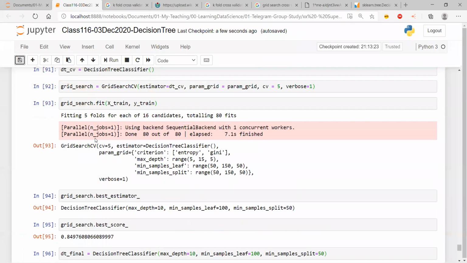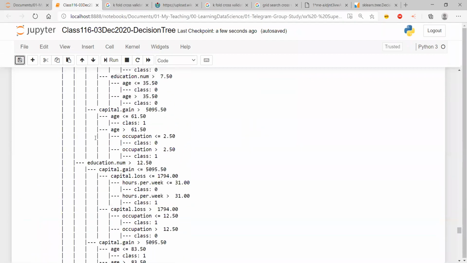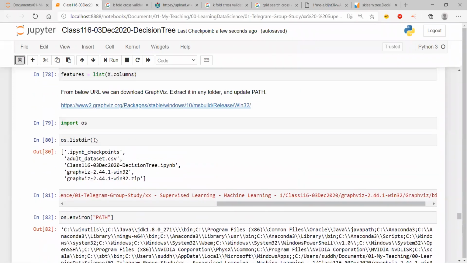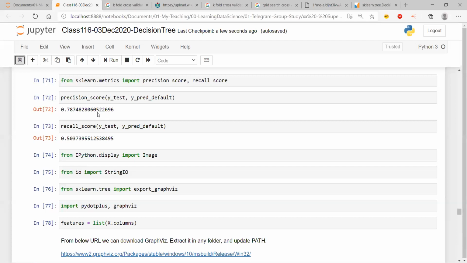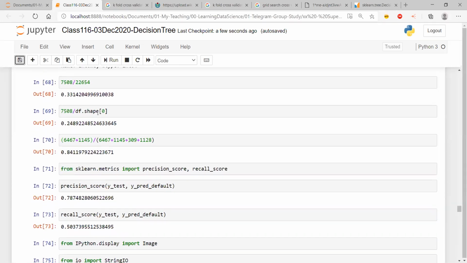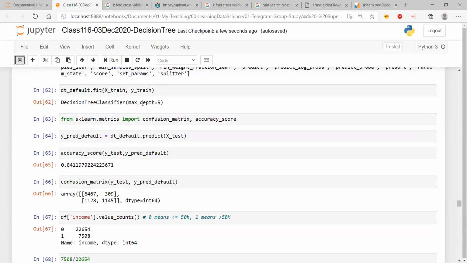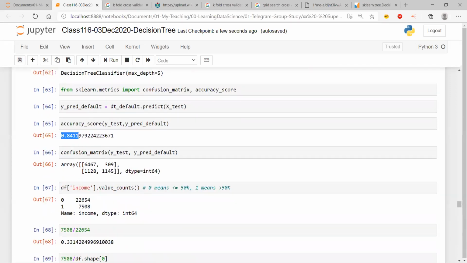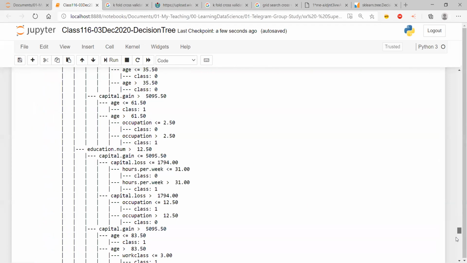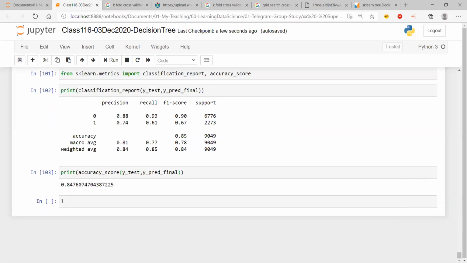Let's see if this has helped us give a better model or not. If I go up and see what was the accuracy which I had earlier, it was closer to 84.11 with max depth equal to 5. I randomly chose max depth equal to 5 earlier. Accuracy is equal to 84.11. And now my model accuracy is 84.76. It's a very small increase. 84 to 85% only we have increased.